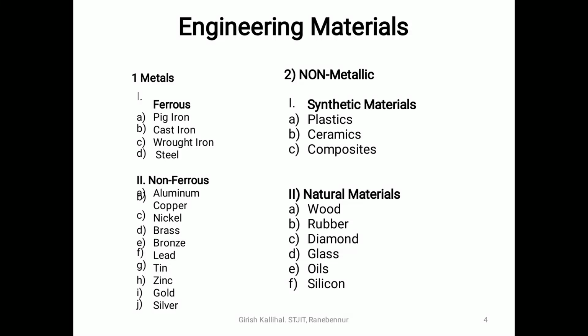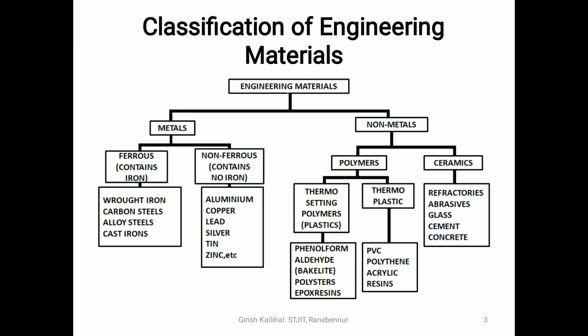Hi students. So in the previous video we have discussed how the engineering materials are classified. As I said, engineering materials are basically classified into two categories, metals and non-metals. Metals are further classified into ferrous and non-ferrous. And non-metals are further classified into synthetic materials, natural materials, ceramics, polymers, like that. Okay, and we have come across this already.